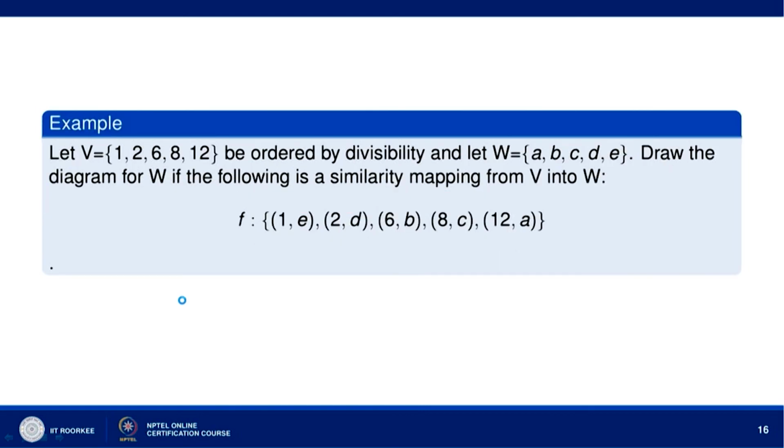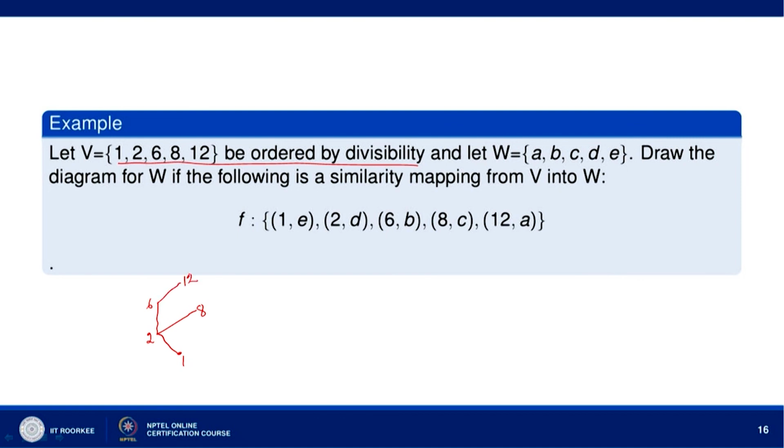Now, let X equal 1, 2, 6, 8, 12, ordered by divisibility, and W equal A, B, C, D, E. Draw the diagram for W if the following is a similarity mapping from X into W. So, let us see, this is ordered by divisibility. 1 divides 2, 2 divides 6, 2 divides 8, and 6 divides 12.